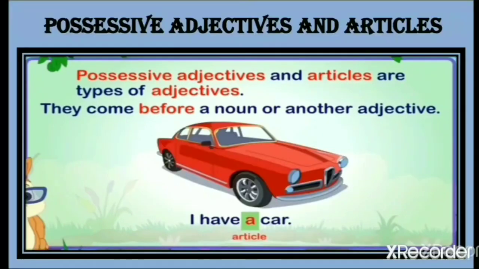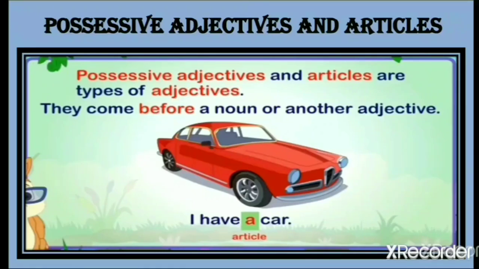Now we have talked about possessive adjectives. Let us know about articles. We already know that possessive adjectives and articles are also a type of adjective, so they come before a noun or another adjective. This statement says: I have a car. Here car is a noun, and before the noun we have used an article, and the article is a.